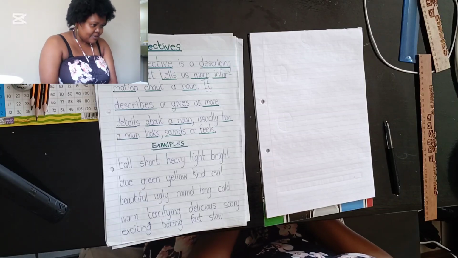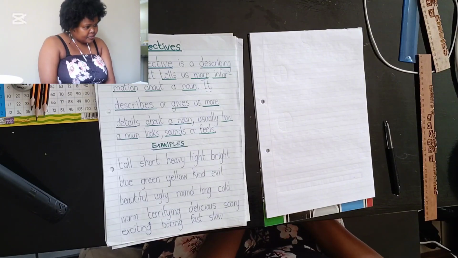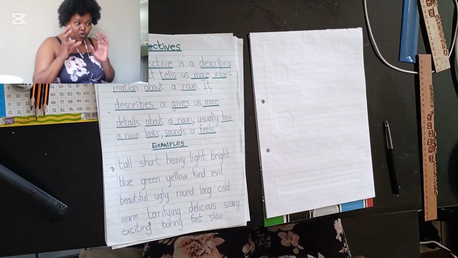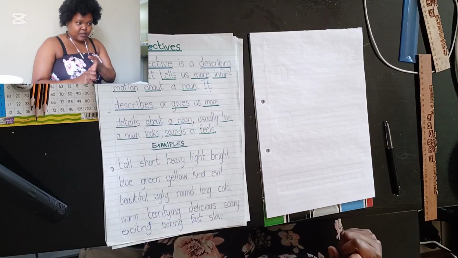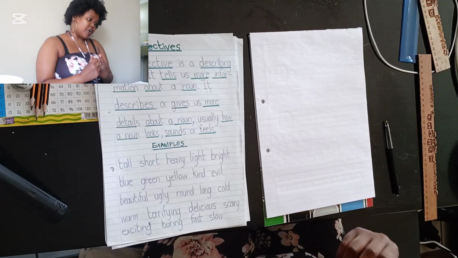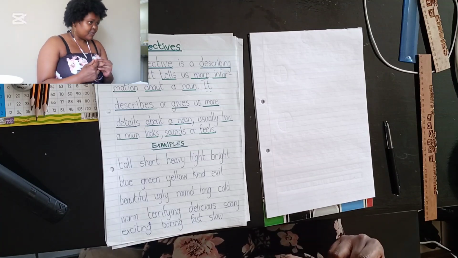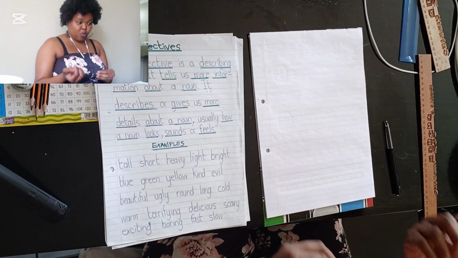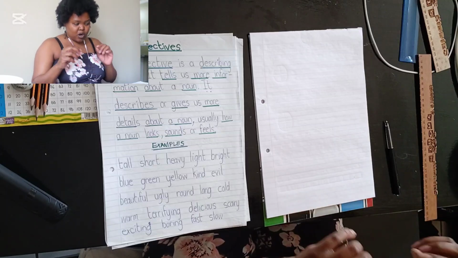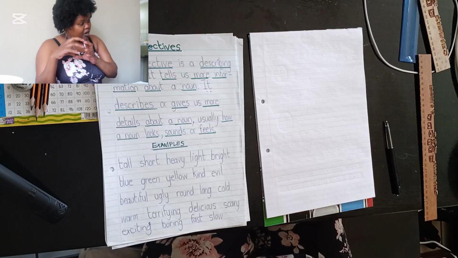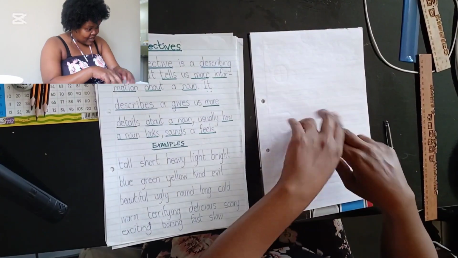The dog is barking. So the dog is the noun, barking is the action. So barking is the verb. Yes? Okay, let me give you another noun. Those girls were walking. So those girls is the noun, and what is the verb in that sentence? Walking. Because walking is an action that they can do, right?